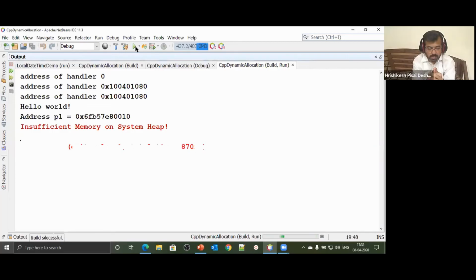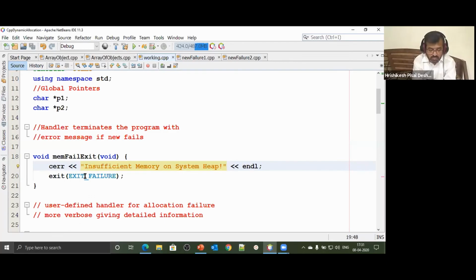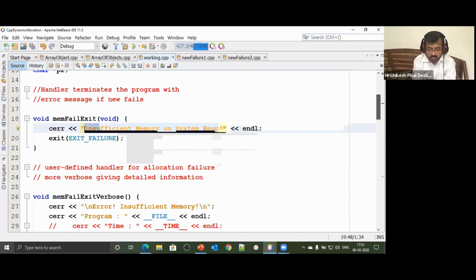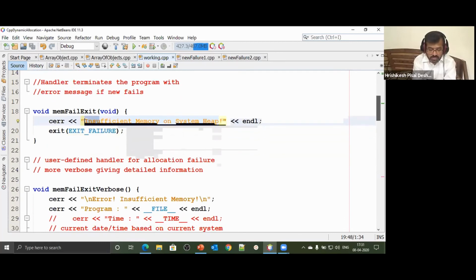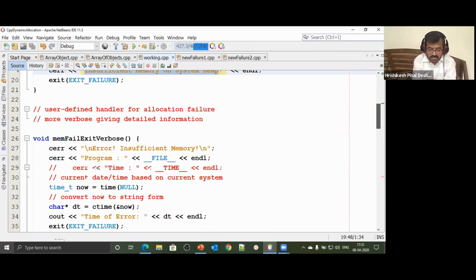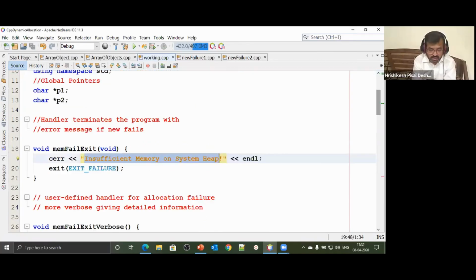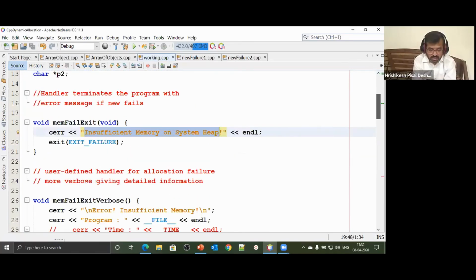What does it say? Insufficient memory on system heap. Can you read that message? Insufficient memory on system heap, and the program has crashed. So the program has crashed, that's okay. We have terminated the program by calling function exit. But before that, we have informed the user of the reason for the program to terminate. It was because enough memory was not available. So that's a simple handler we have created.